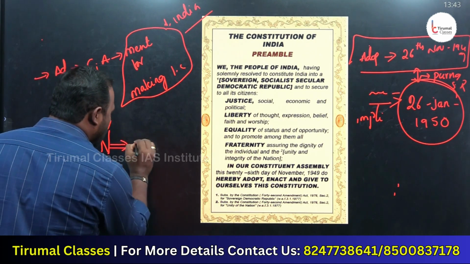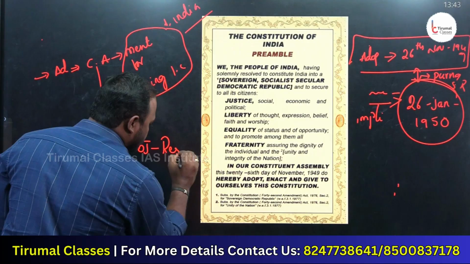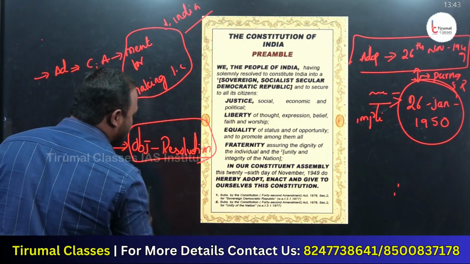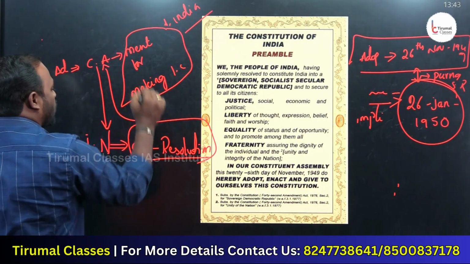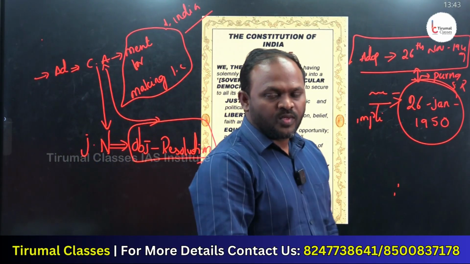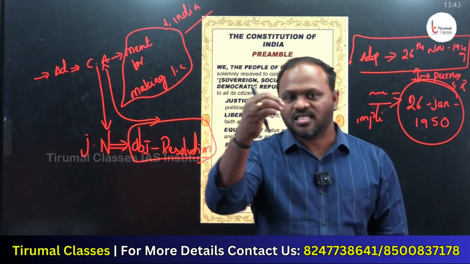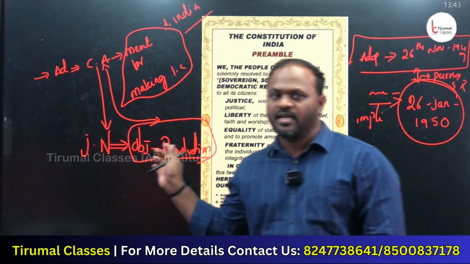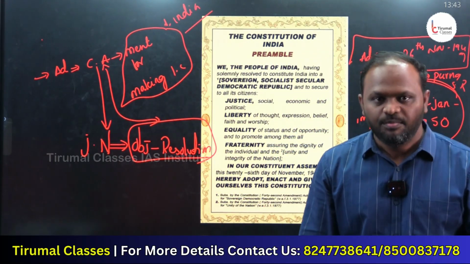He introduced something called the objective resolution. What do you mean by objective resolution? It is the list of what all things need to be performed by the Constituent Assembly. They prepared a list of the tasks the Constituent Assembly should do, and the person who prepared it was Jawaharlal Nehru. In English we call it the objective resolution, in Telugu, aashayala teermanam.